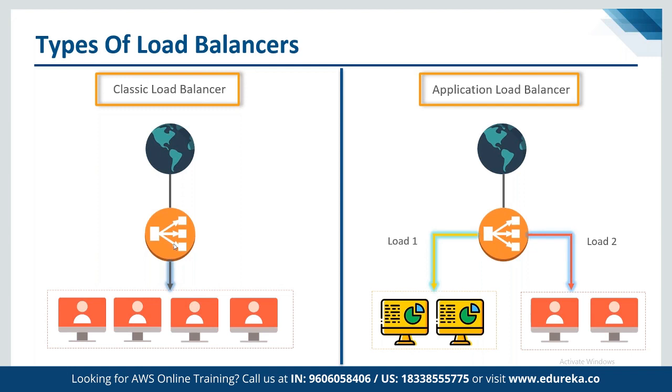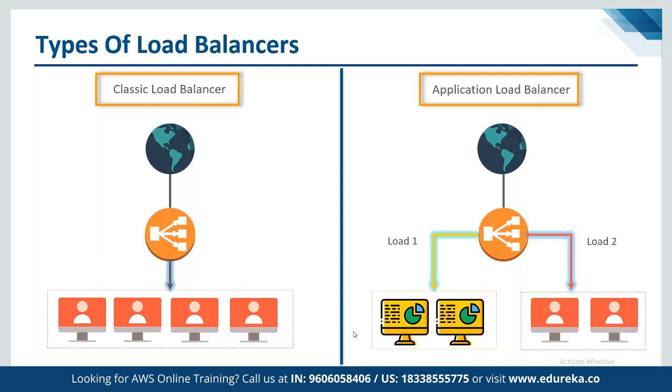Classic handles load balancing in terms of simple distribution of load among multiple instances. For example, we have a requirement to distribute load among 2 instances, 3 instances, or 5 instances, without any logic. That means we don't want to send the traffic coming in from one path to one instance and the other path to the other instance.